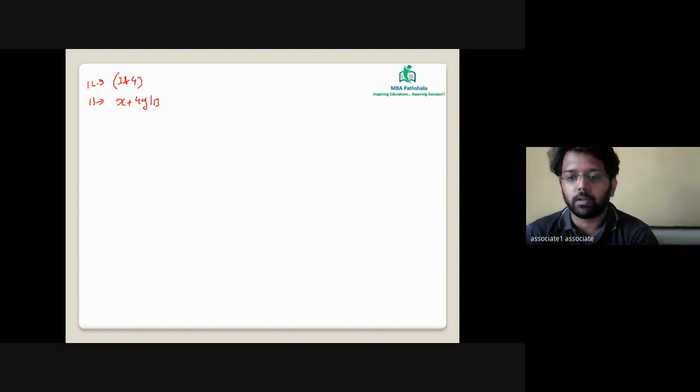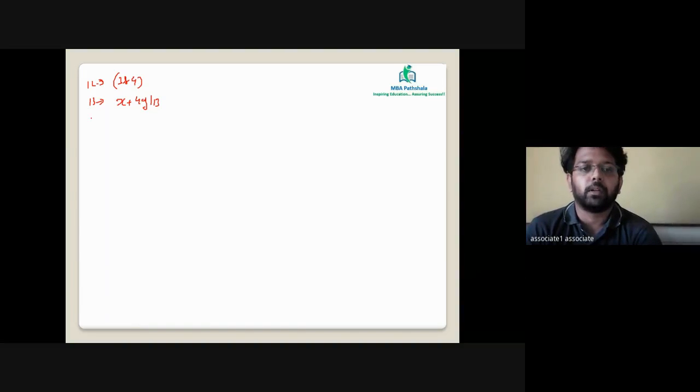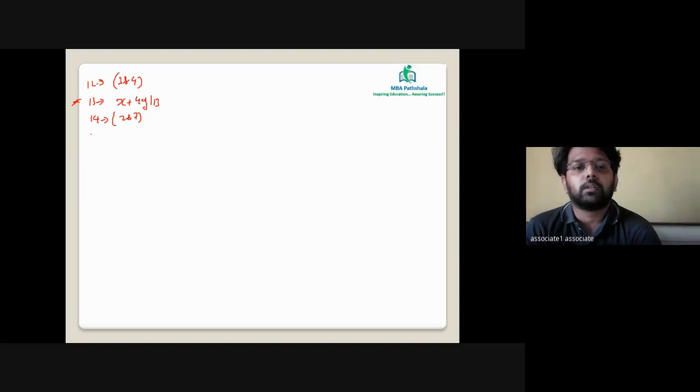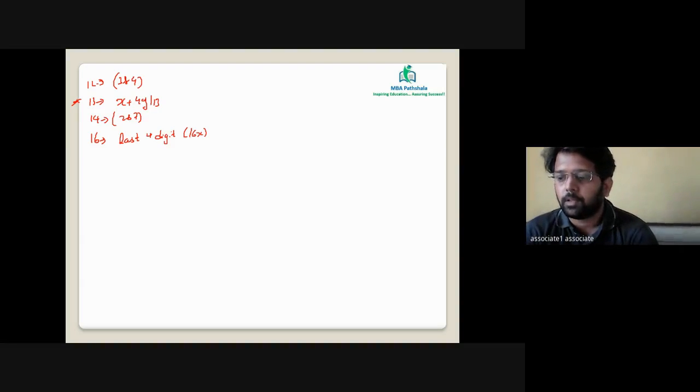Yes, sir. Perfect. Next is 14. The factors of 14 will be nothing but 2 and 7. Again, it's only the prime numbers which will have a specific format. All the others are generic factors. 16 says the last 4 digits should be divisible by 16.